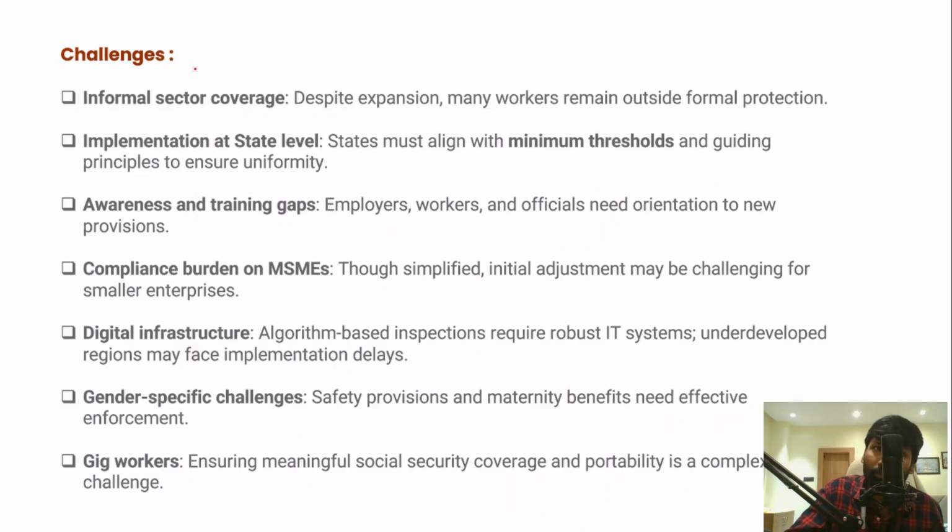So let's understand some challenges, right? The labor codes are not free from challenges, and they are also facing various challenges. So let's understand all these challenges in detail.